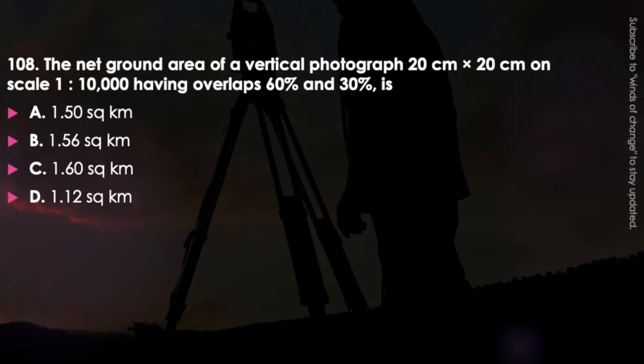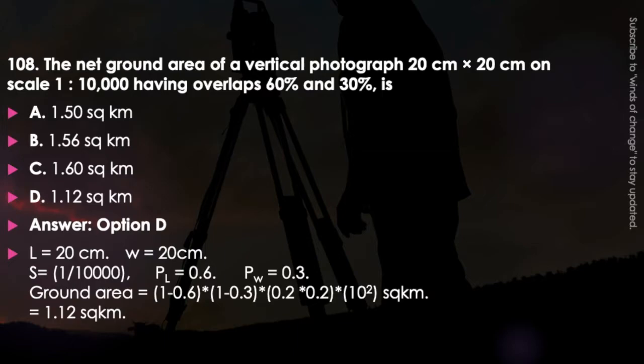How will you determine the ground area on the basis of the area that will be obtained in a photograph? If we know the overlap, the answer will be option D. And how is it determined? First of all, let's find the actual length on the ground. The photographic length is 20 centimeter and the width is also 20 centimeter. Now the scale is 1:10,000.